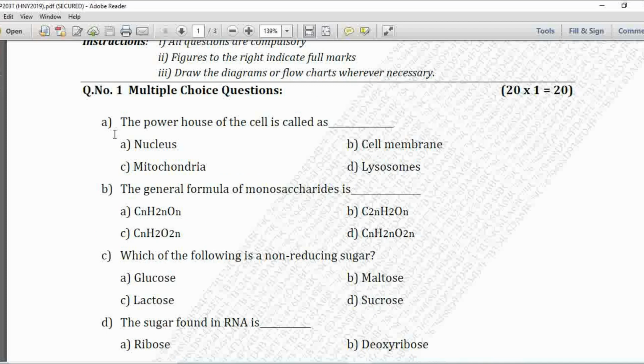Question number 1, the powerhouse of the cell is called as option A is nucleus, B is cell membrane, C is mitochondria, and D is lysosomes. The organelle which is called the powerhouse of the cell is the mitochondria. So option C is correct.